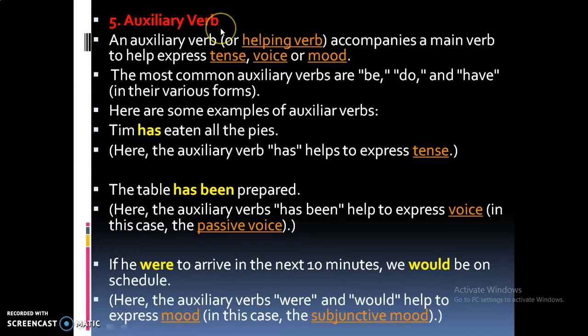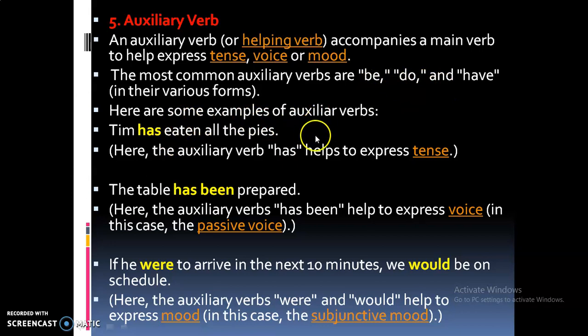Next is auxiliary verb. See, an auxiliary verb, or sometimes we used to say helping verb, accompanies a main verb to help express tense, voice or mood. So auxiliary verbs are otherwise known as helping verbs and are used along with the main verb to help express tense, voice or mood. So the most common auxiliary verbs are be, do, and have in their various forms. What are they? Be, do, and have.